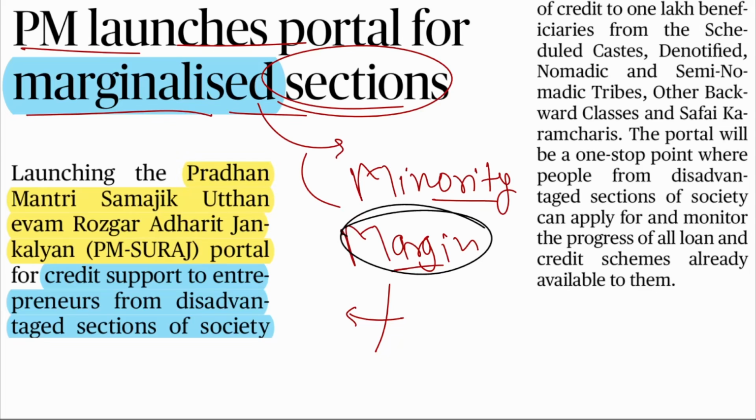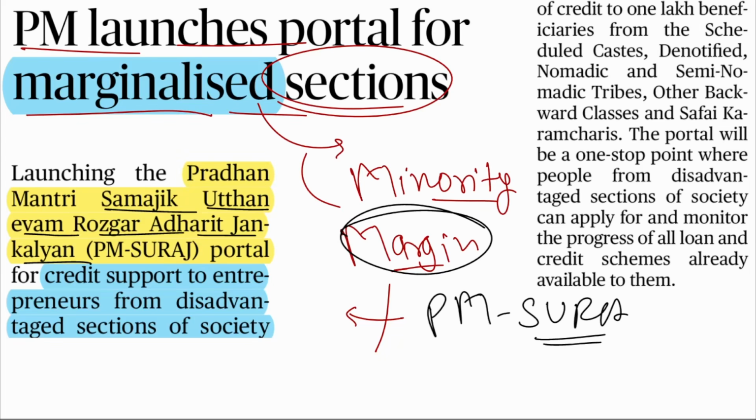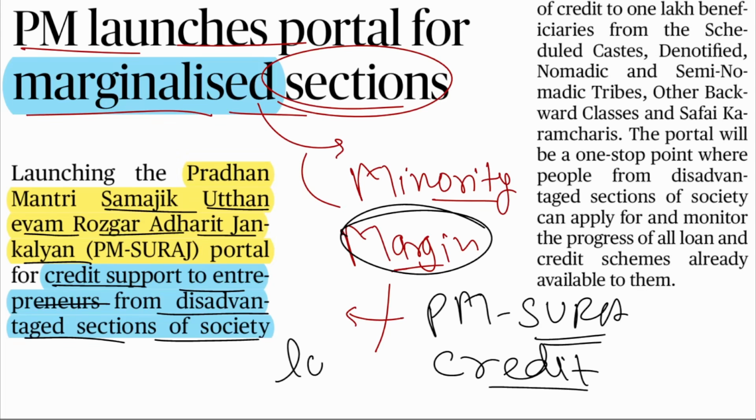So the launch is for the Pradhan Mantri Samajik Utthan Evam Rojgar Adharit Jan Kalyan. Okay, so what is the portal name? PM Suraj Portal. It offers credit support to entrepreneurs from disadvantaged sections of society. So what is this basically? A credit portal or a loan portal. In simple words, it is a loan portal for entrepreneurs or whoever wants a loan.